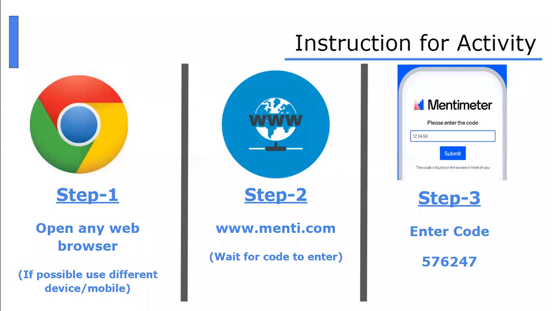In step number 2, simply write www.menti.com. Now you have to wait to enter the code. Just wait for a while to enter the code.